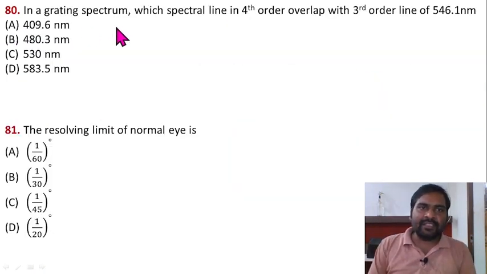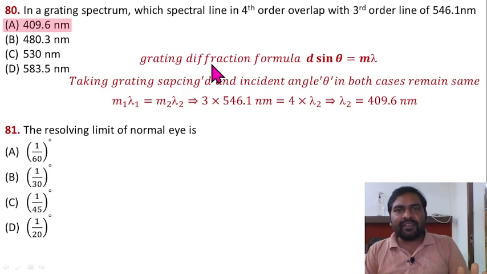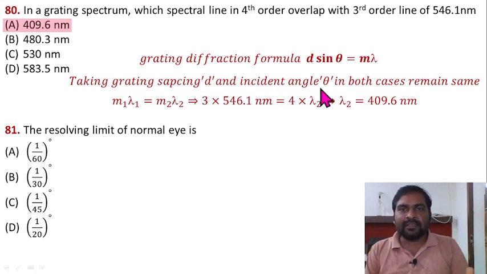Question 80. In a grating spectrum, which spectral line in fourth order overlap with third order line of 546.1 nanometer? So grating diffraction formula d sin theta equal to m lambda. Taking grating spacing d and incident angle theta in both cases remaining same, in that condition this term is going to be constant. Then m lambda equal to constant value. So m1 lambda 1 equal to m2 lambda 2. Third order for 546.1 nanometer. So 3 into 546.1 nanometer equal to 4 into lambda 2. So from here lambda 2 equal to this divided by 4 equal to 409.6 nanometer. Option A is correct here.